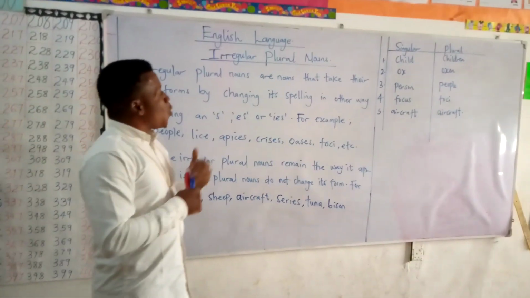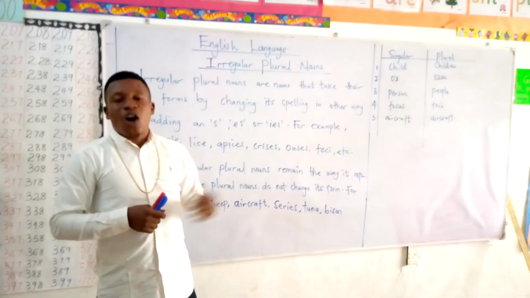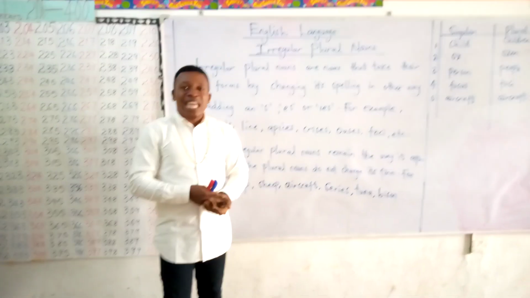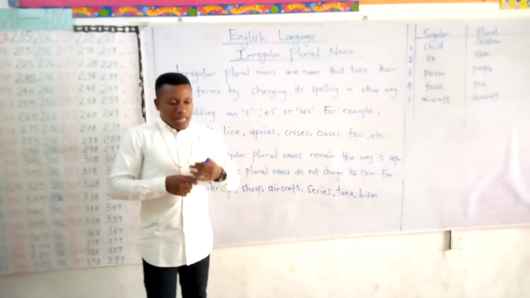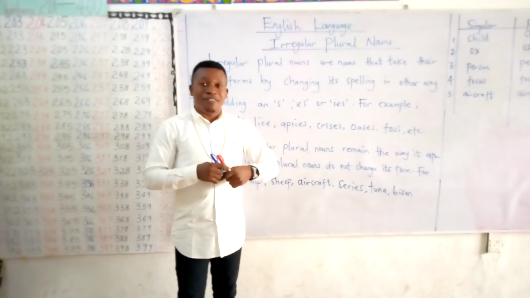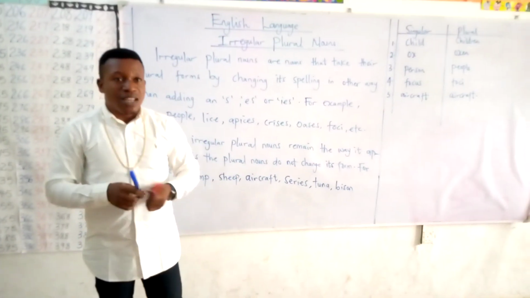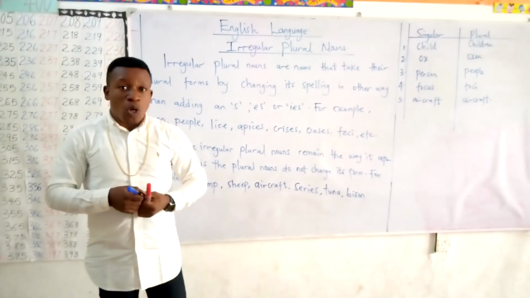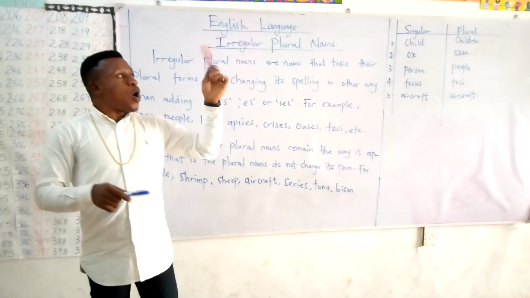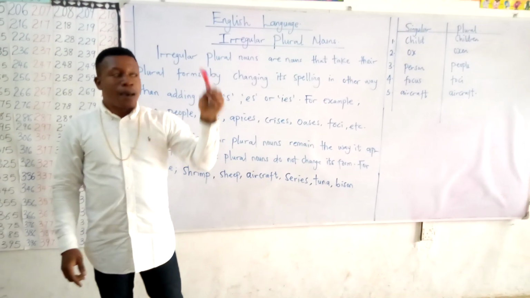Now, what is a noun? We all know what nouns are. Noun is a naming word. The name you give to people, the name you give to events, the name you give to things, the name you give to animals, it's all a noun. I'm holding here two markers.